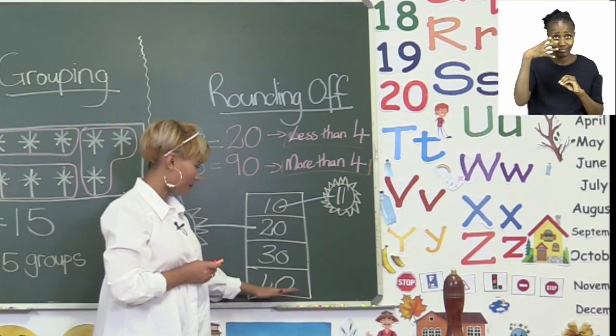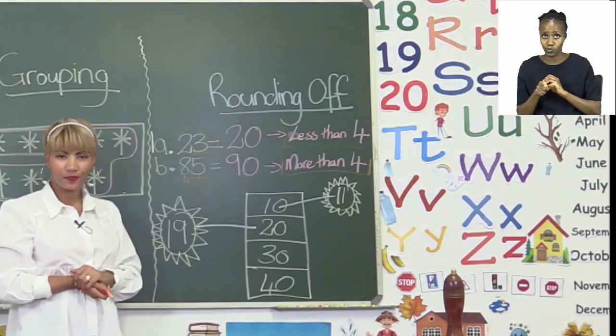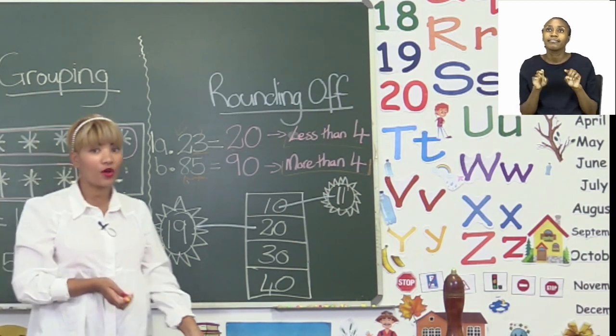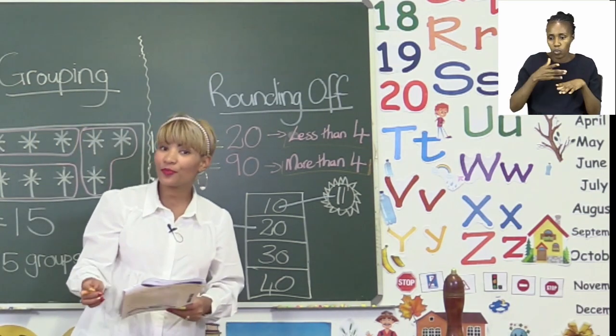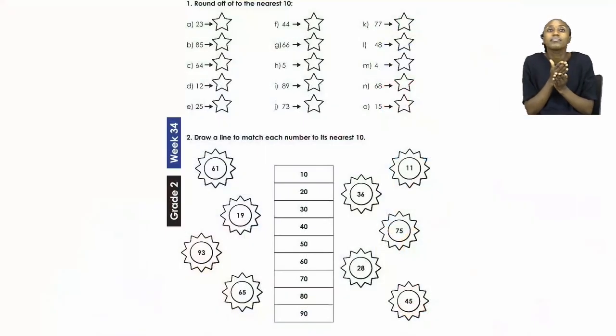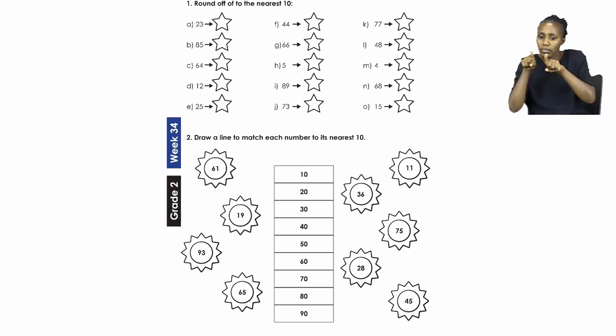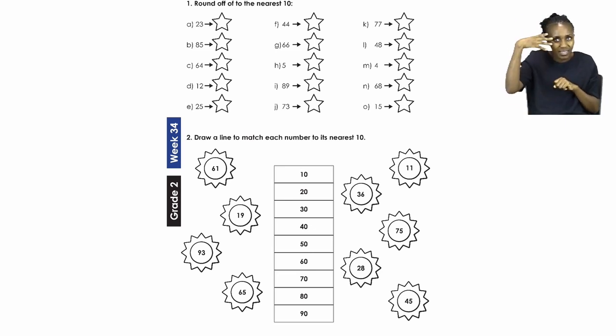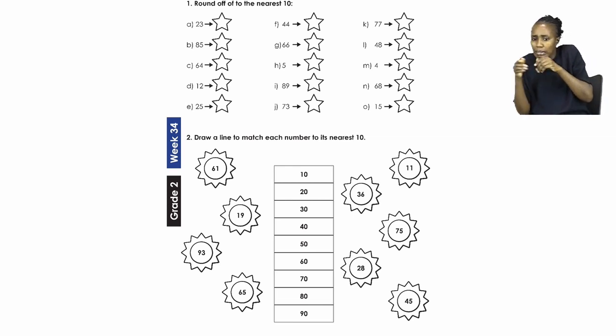All right. Now for number 2, there it says that we have to match the numbers in the sun with the numbers in the table. Now you have to also round off here. Let's quickly go to the page and read the instruction. Now here it says, draw a line to match each number to its nearest 10. Now there you will see little pictures of a sun, and inside the sun you have your number, which you have to match to its number nearest to 10 in the table.